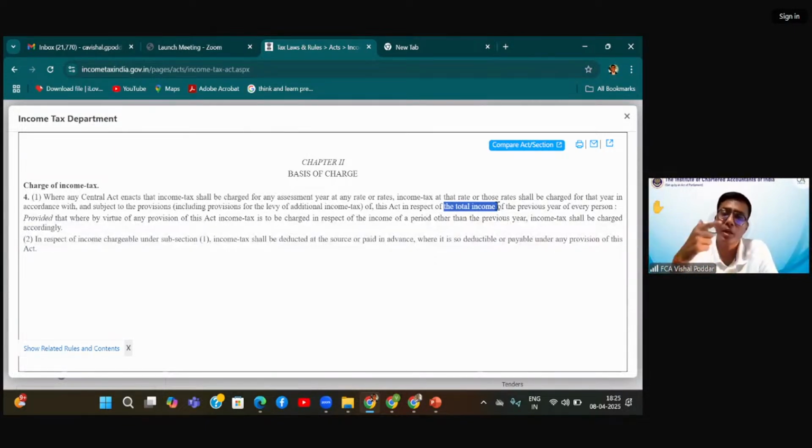Perfect. But by now you all have known that while calculating this income, you will divide the income into 5 heads, 5 sources, 5 categories. What are they? Income from job or employment, which is called income from salary. Then the rental income, which is income from house property, which we are going to study today. Then business or profession income, capital profits, which is called capital gain, and all the remaining items under other sources. Fine.